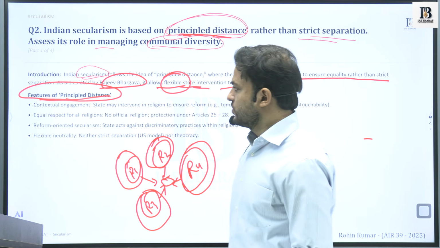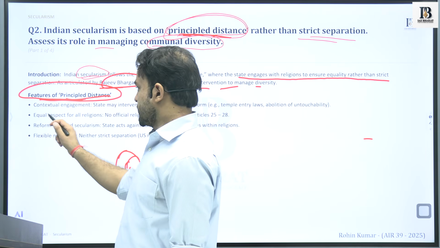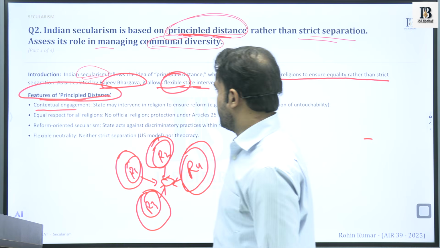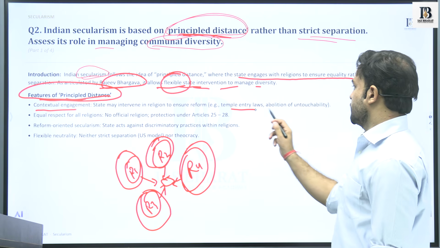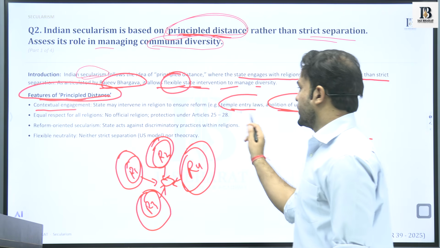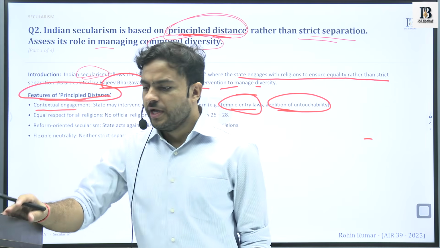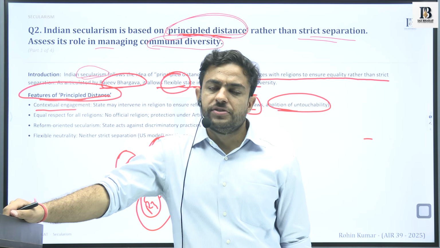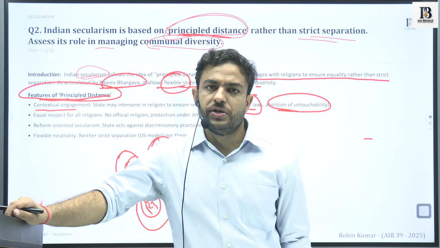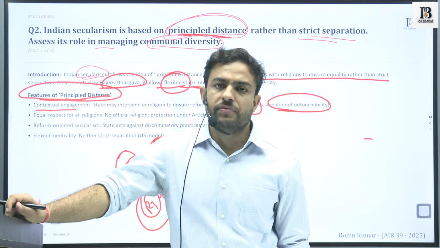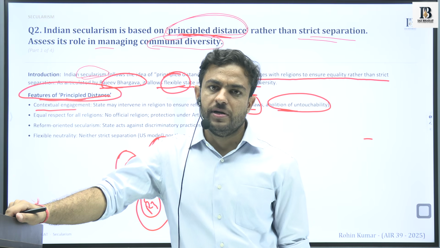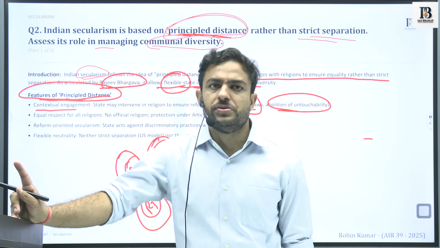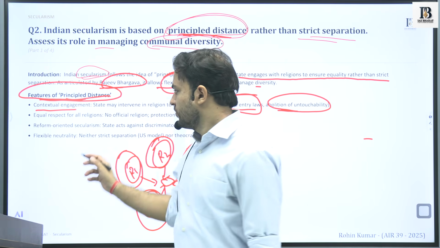So what are the principles of this principled distance? First is contextual engagement, abolition of untouchability. So we have discussed that it is the basic natural human rights of the people that would be protected when the state is intervening into the lives of the people. So first is the contextual engagement of the state.